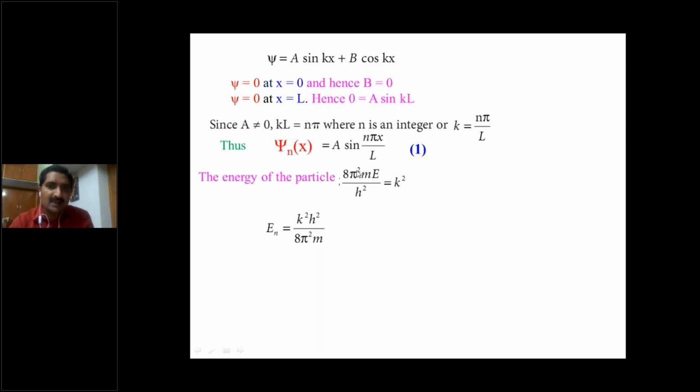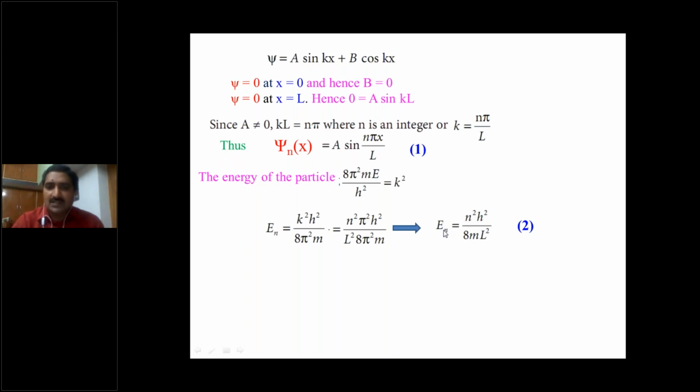Substitute the k square value, n pi whole square divided by l square. So n square pi square h square by l square into 8 pi square m. Pi square cancels, so it can be written as En is equal to n square h square by 8m l square. Here n is an integer.